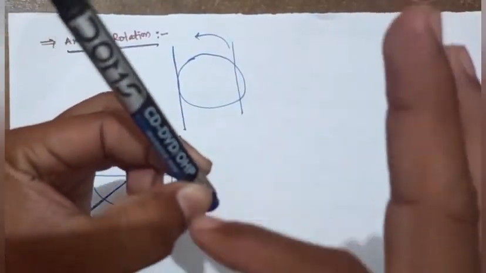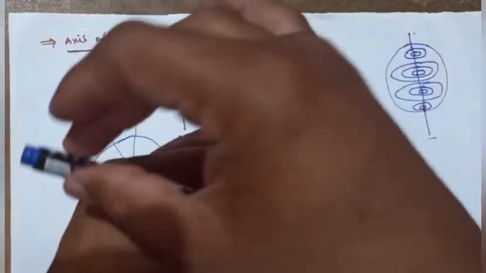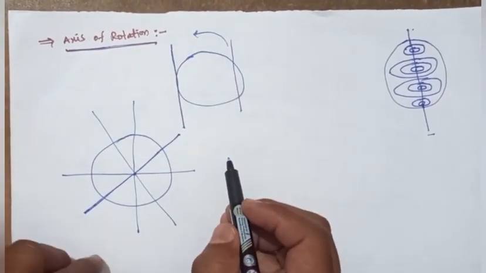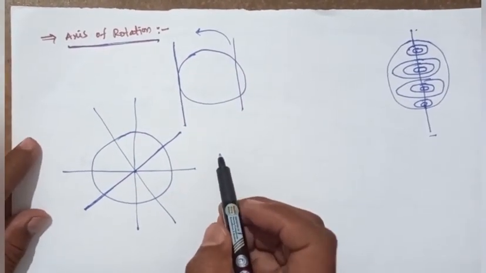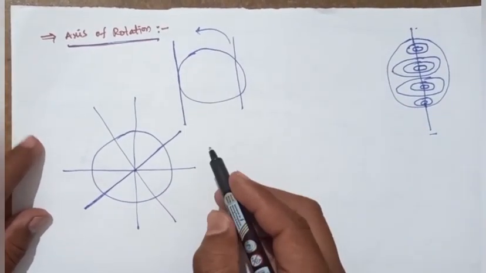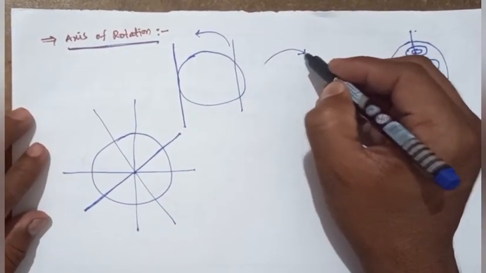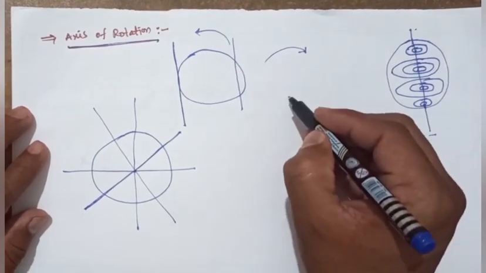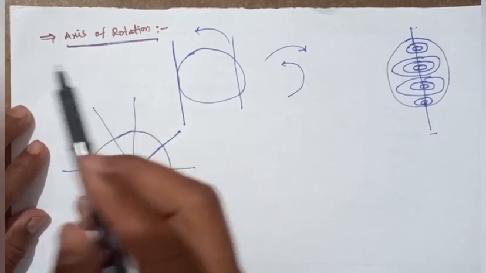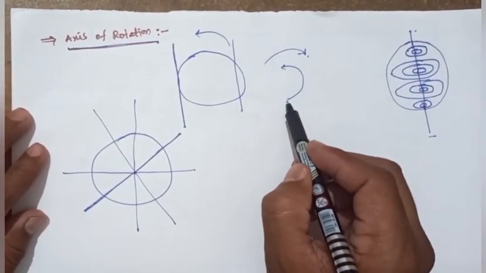The axis of rotation depends upon the location and also the direction, clockwise or anti-clockwise. Clockwise direction is the direction in which a clock moves, and the other way is the anti-clockwise direction.